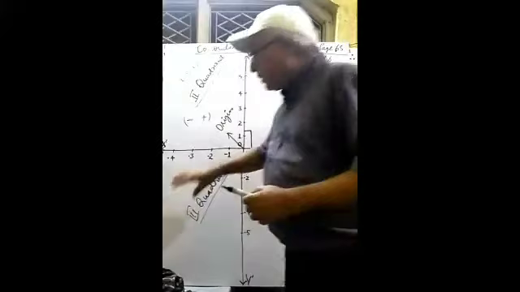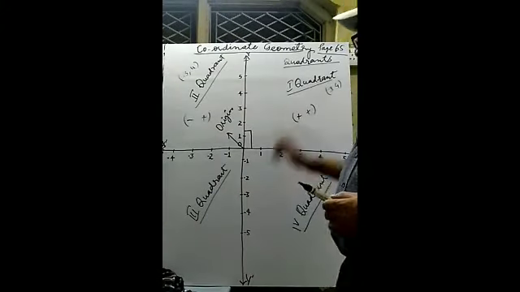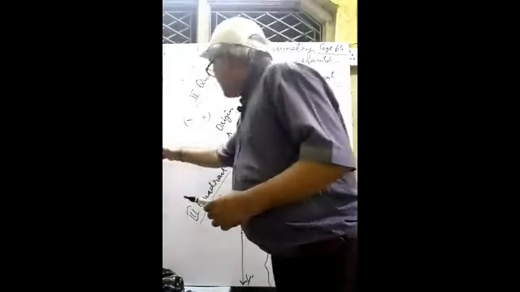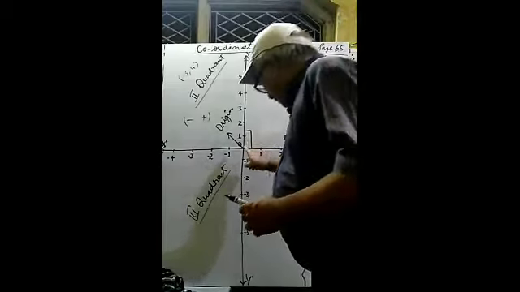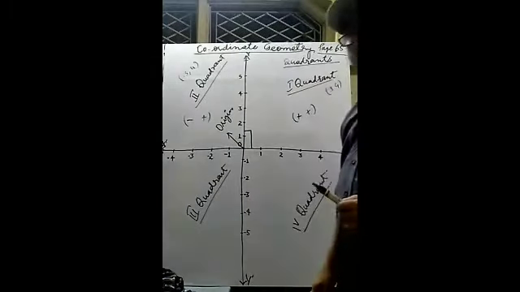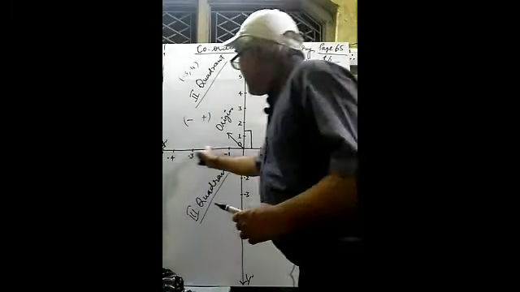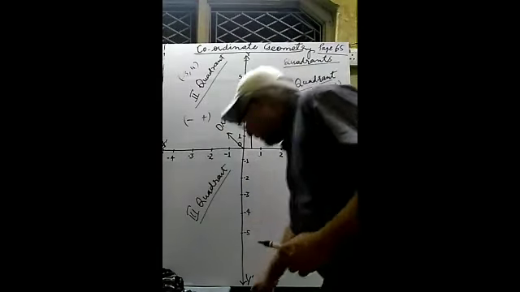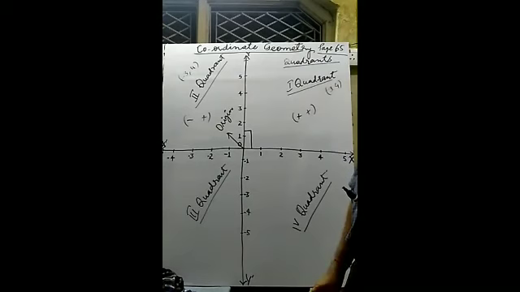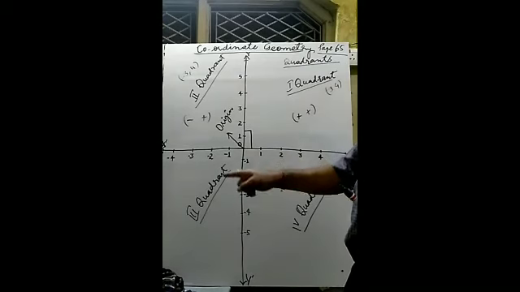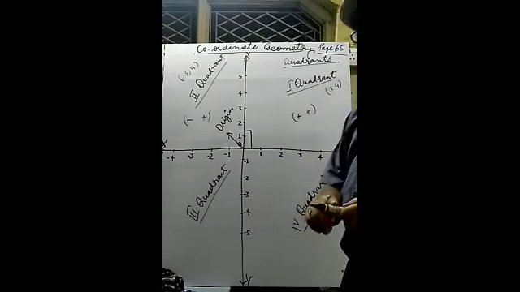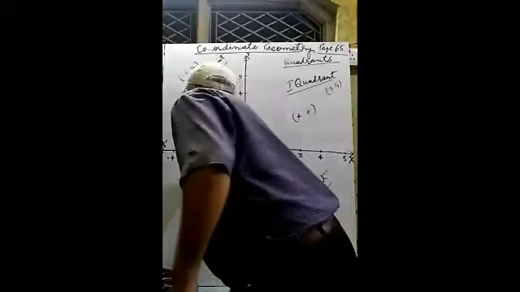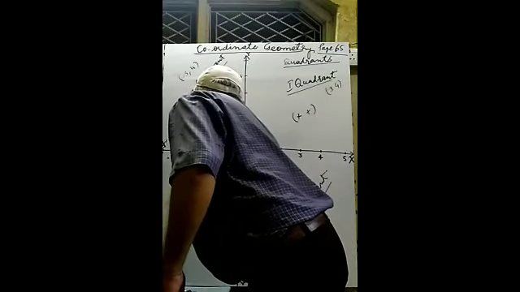Now consider the third quadrant. It is bounded by OX dash and OY dash. See, OX dash is all negative and OY dash is also negative. So x is negative and y is negative, and the sign convention of this one is negative, negative.